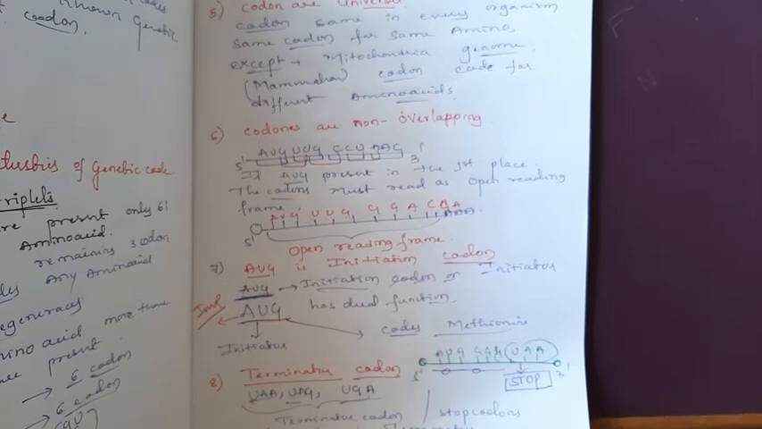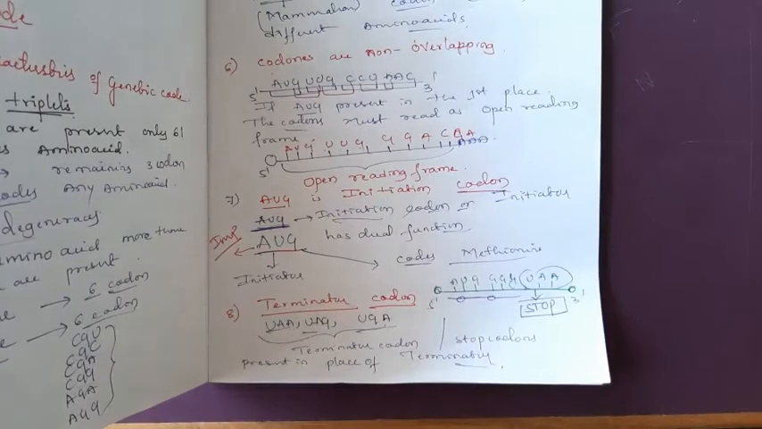Next, AUG is called the initiator codon. Remember this one, AUG has two functions, or dual functions: it is the initiator and it codes for methionine.